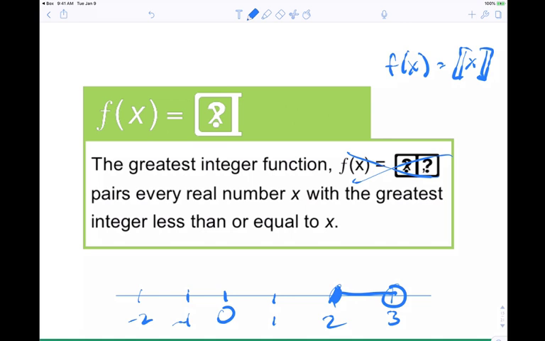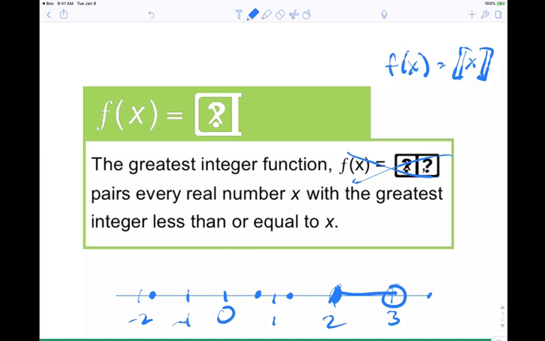So for instance, if x were 3.5, what would be your y? What's the integer to the left? 3, right? If x were 1.1, what's your y value going to be? 1. If x were 0.69, what's your y? 0. If x were -1.8, what's your y? -2, the number to the left.